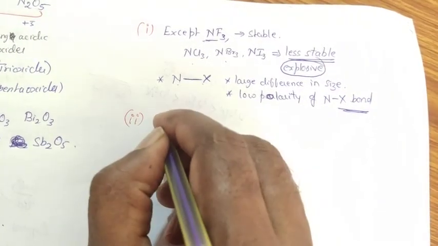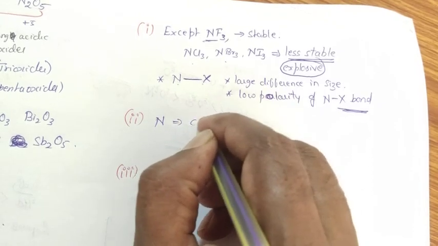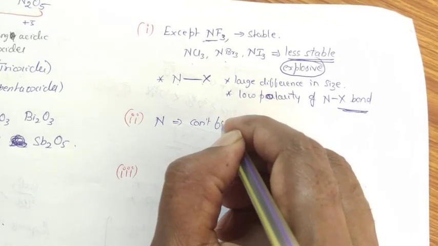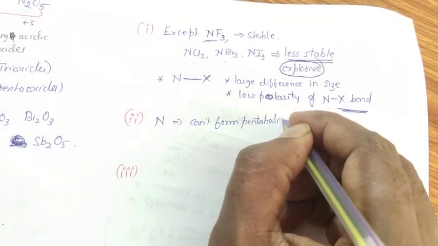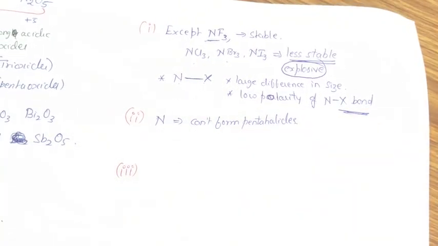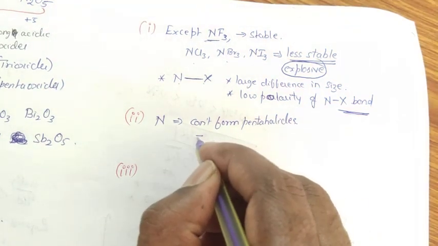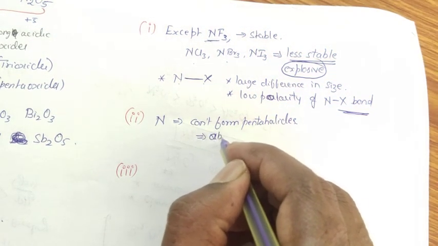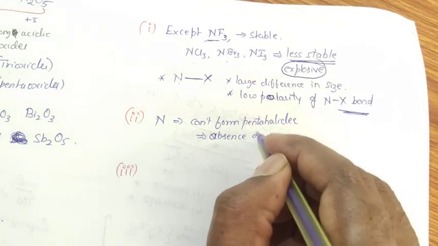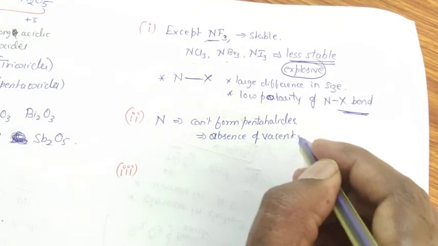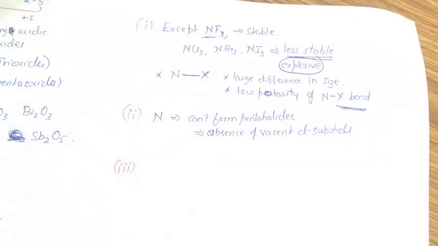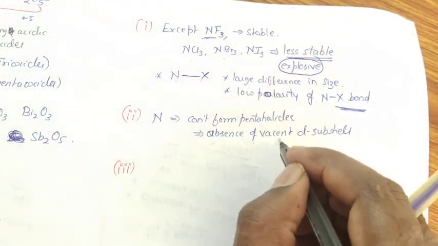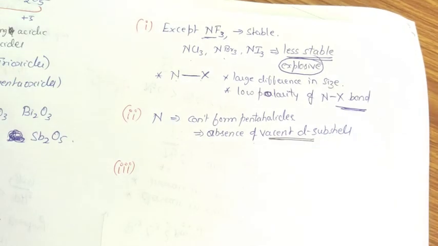Coming to the next, nitrogen cannot form pentahalides. Nitrogen does not have the ability to form pentahalides. The simple reason is the absence of vacant d subshell. Due to the absence of vacant d subshell, nitrogen does not have the ability to form pentahalides.